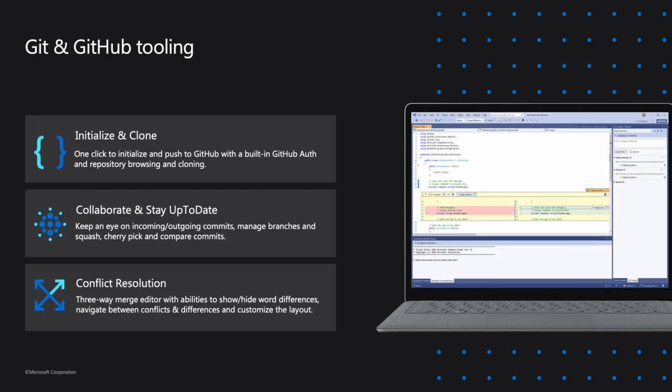Let's talk about Git. As I mentioned, we rebuilt Git tooling from the ground up. This is to help developers get started with the onboarding experience in terms of initializing and cloning down existing repositories. It's going to help developers to collaborate on code. It's going to help developers to understand Git branching and pull requests natively here in the IDE.